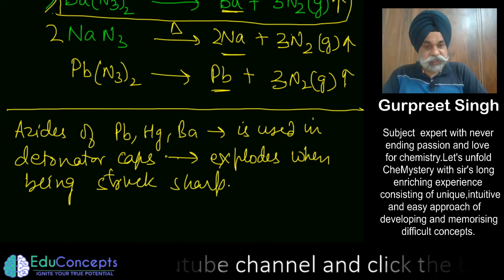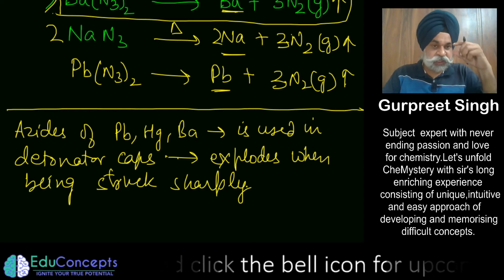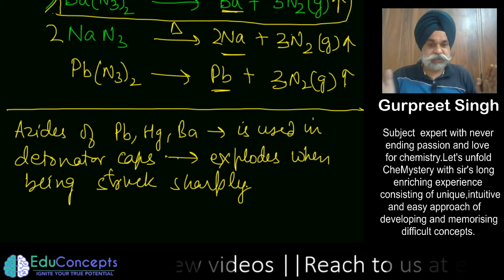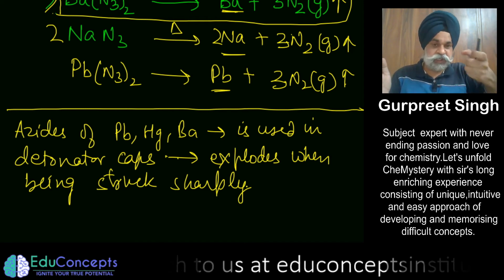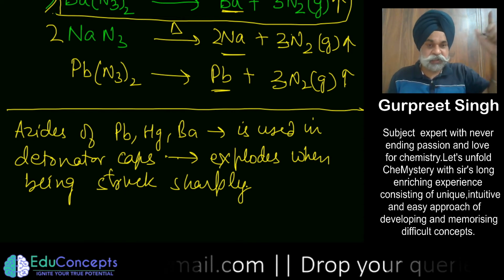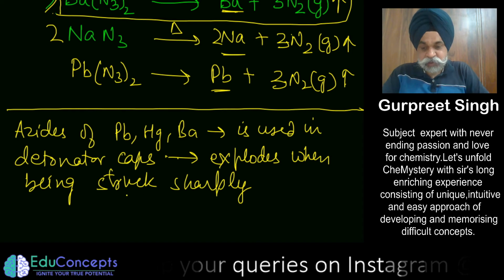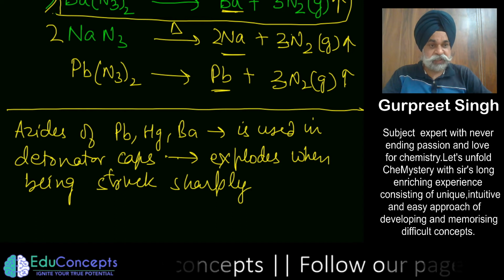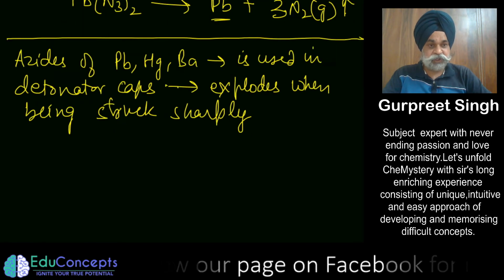So all the explosives have these azides put in their caps. So as you click the trigger, it hits this cap and then the explosion tends to happen. In that sense, you have to be very vigilant, because these are very reactive and very sensitive compounds, shock sensitive compounds rather, I would say. They explode very aggressively, and all the azide-related compounds are very reactive.